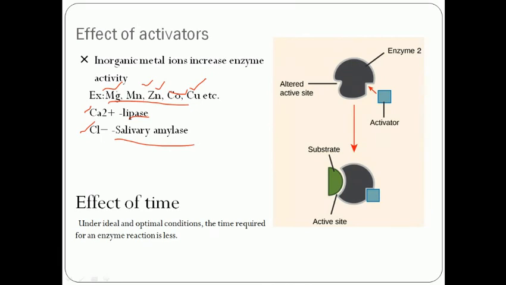So these activators increase the activity of the enzyme. When they are attached to the enzyme, they activate the active site, and the enzyme becomes more active. Many enzymes have these ions as cofactors, which work as activators.